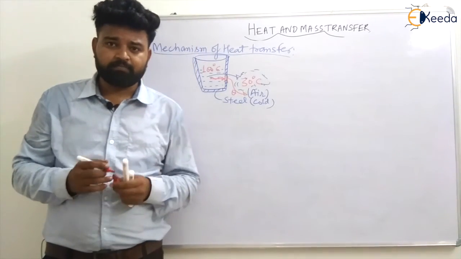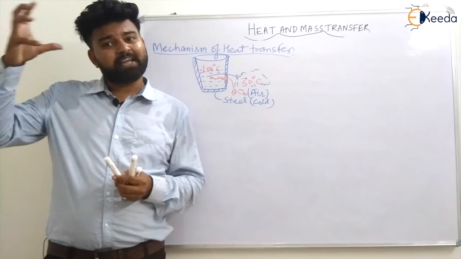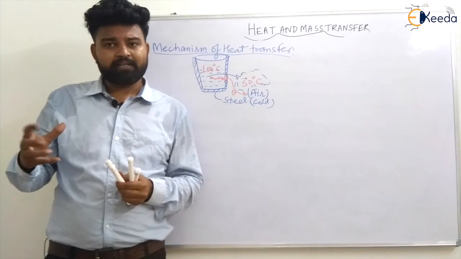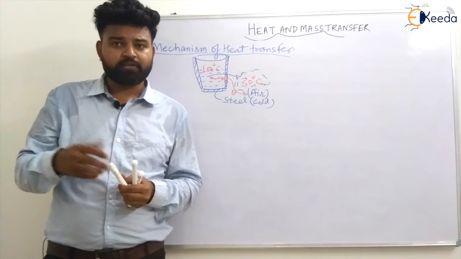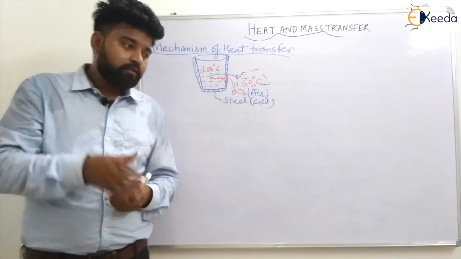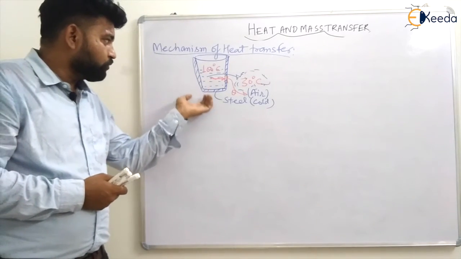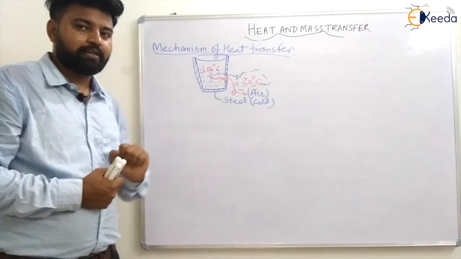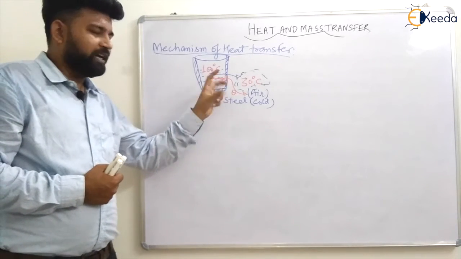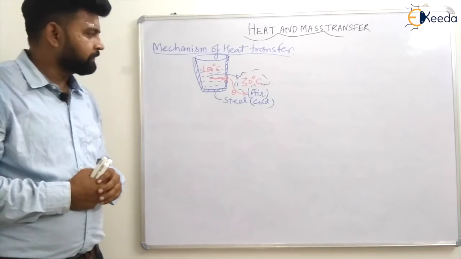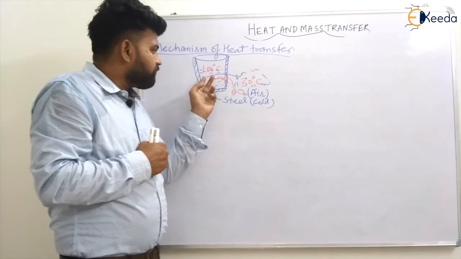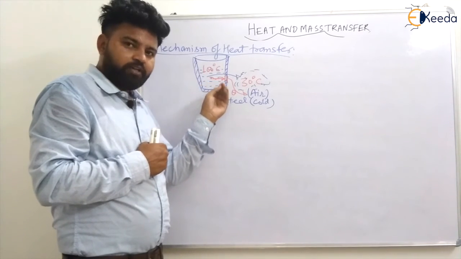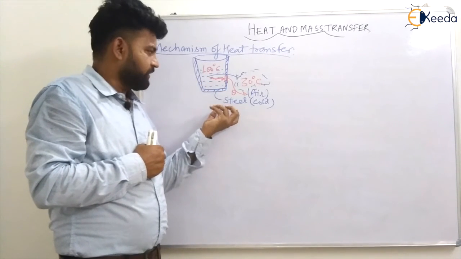So something is happening inside the glass. It is transferring. What we will see after some time, let us say 10, 15 or 20 minutes, is that the water will come down to 30 degrees Celsius, and they both will be in thermal equilibrium. So heat is transferred from the inside fluid to the boundary, that is your solid material, which is metal.